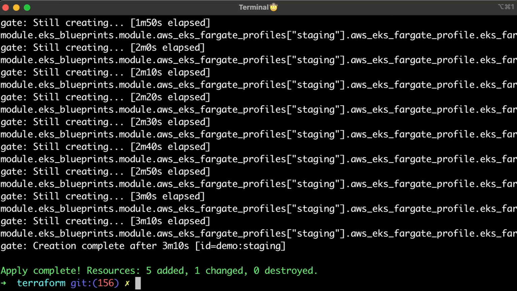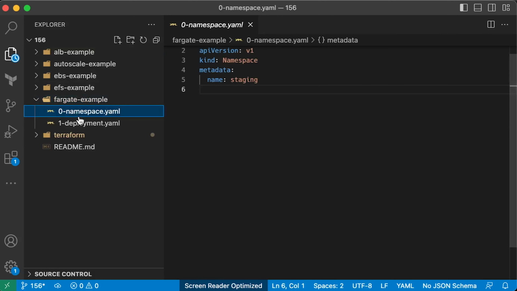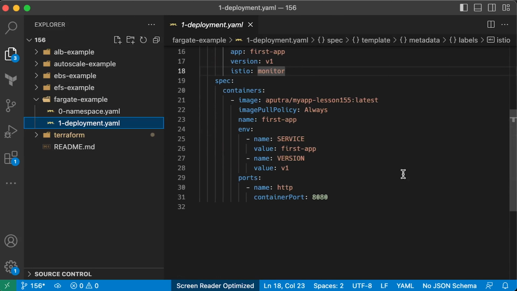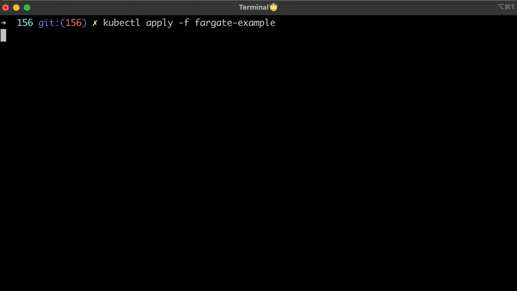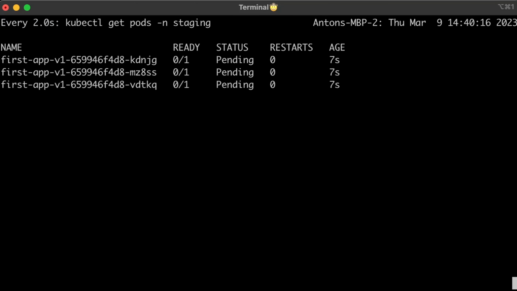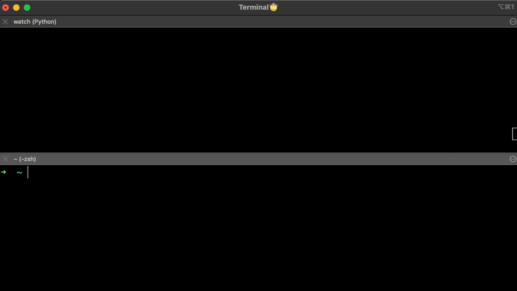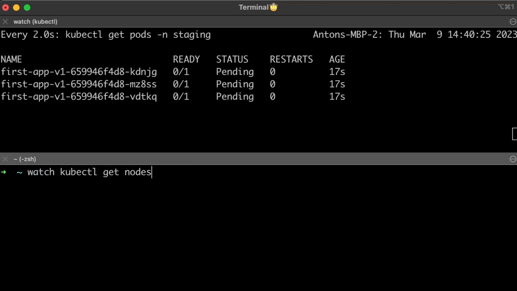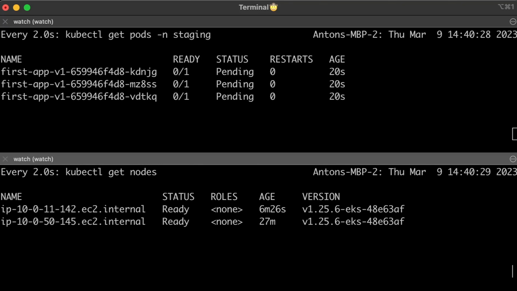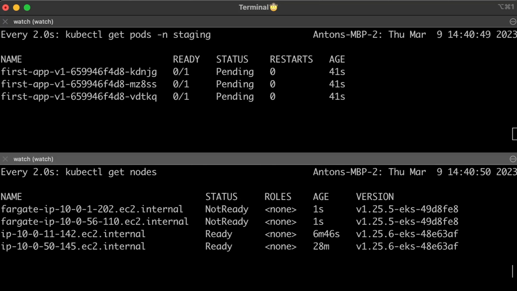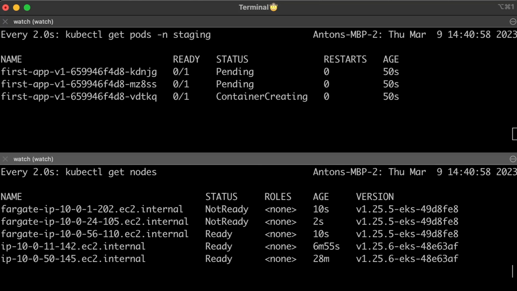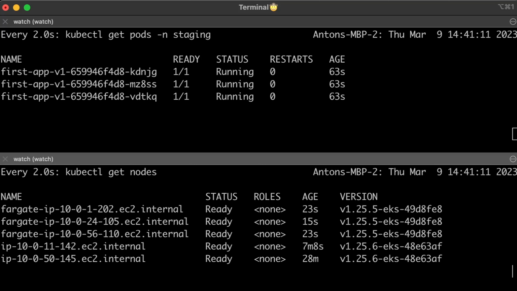Let's apply the Terraform. To test, create a new staging namespace and a deployment with a few replicas. Let's go ahead and apply it as well. Now you can see 3 pending pods. In a few seconds, EKS will create 3 new nodes with Fargate prefix and schedule all the pending pods. In some instances it's cheaper, in others more expensive. So if you decide to use Fargate, you need to test it on your own workload.